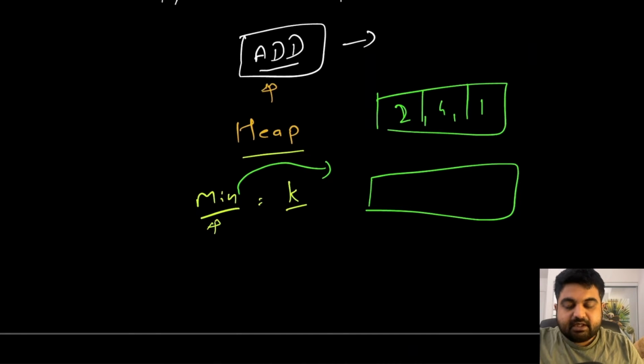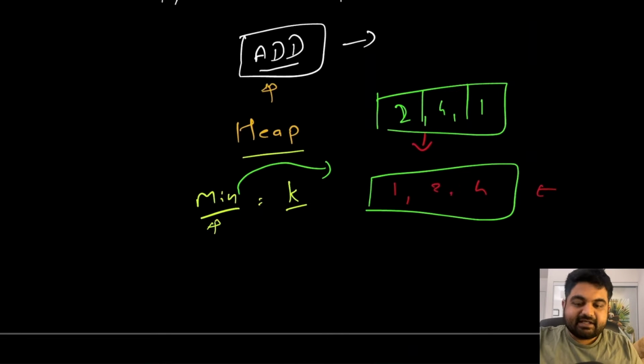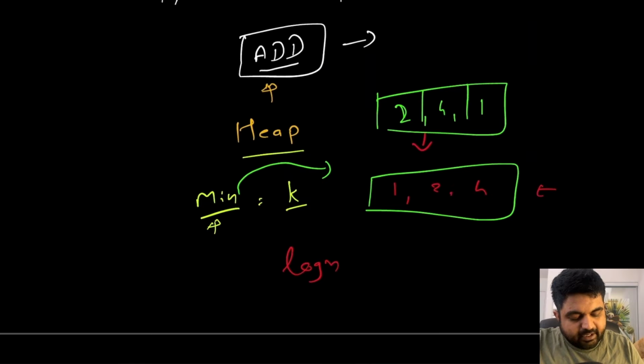This is currently not sorted, but if we put these values inside the min heap, it is going to store the values as 1, then 2, then 4. So basically we will have sorted values being stored, and adding every single new value inside the min heap only takes logarithmic time, so O(log n).